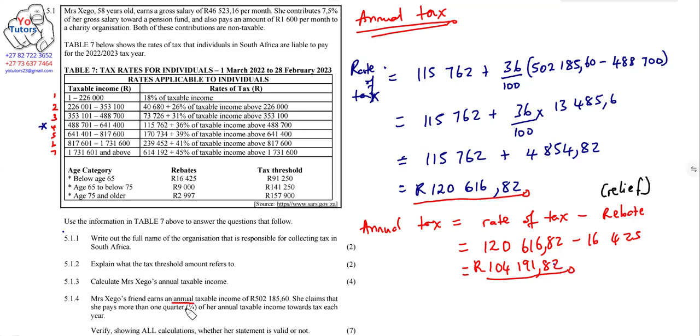But what is she saying? She's claiming that the annual tax is more than 1/4 of her annual taxable income. So it means we're going to calculate 1/4 of the annual taxable income. So we're going to say 1/4 times the 502,185.60 and compare to our annual tax.